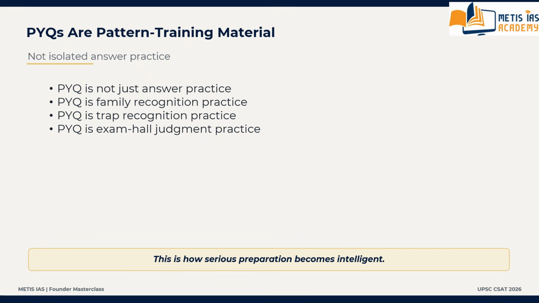PYQs means previous year questions. Because the PYQs stop being isolated questions. They start becoming pattern training material. And that is exactly how serious preparation should happen.